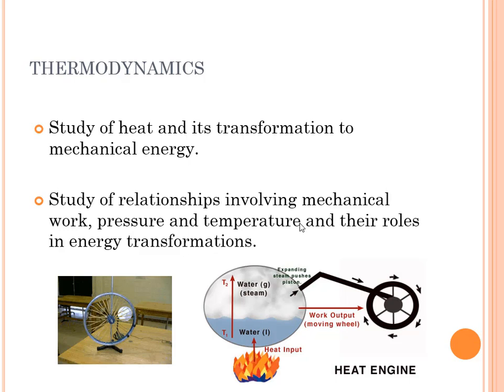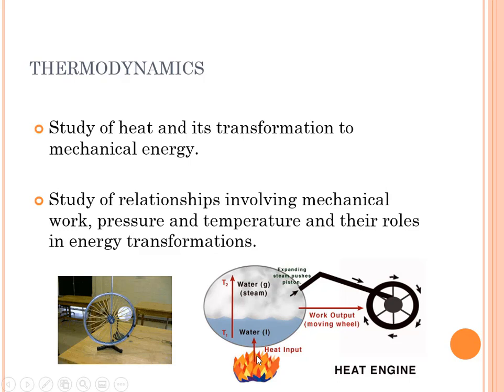Thermodynamics is a branch of physics wherein we study heat and its transformation to mechanical energy. It is also about the study of relationships involving mechanical work, pressure, and temperature, and their roles in energy transformations. For example, we analyze how an engine works.